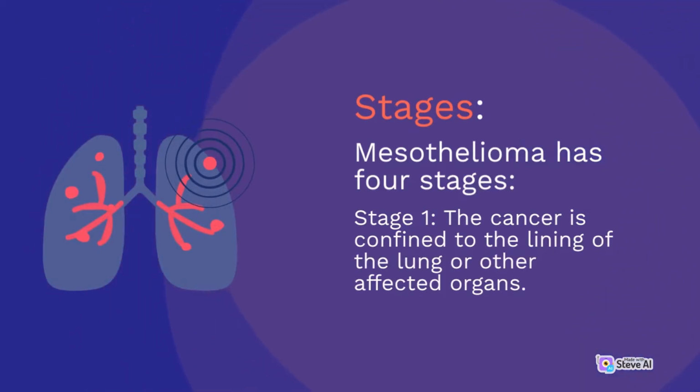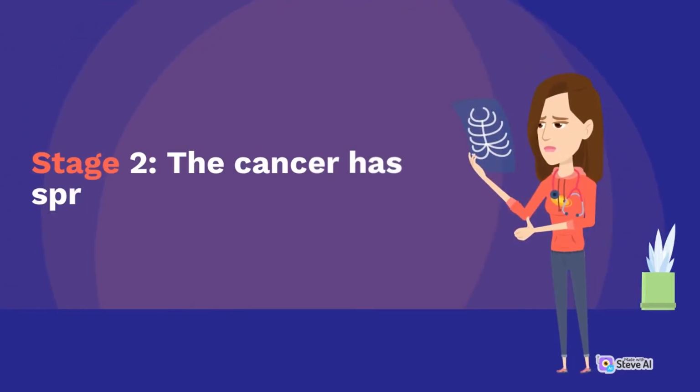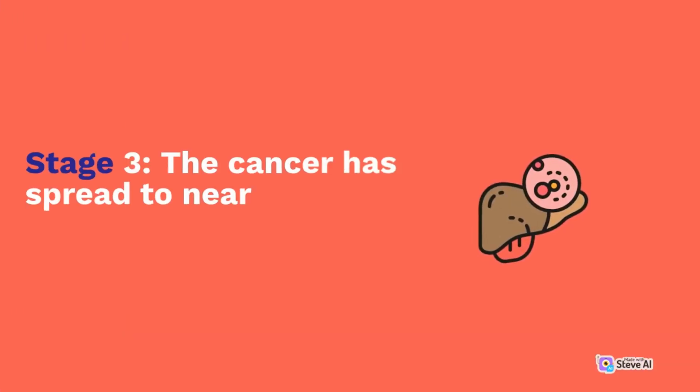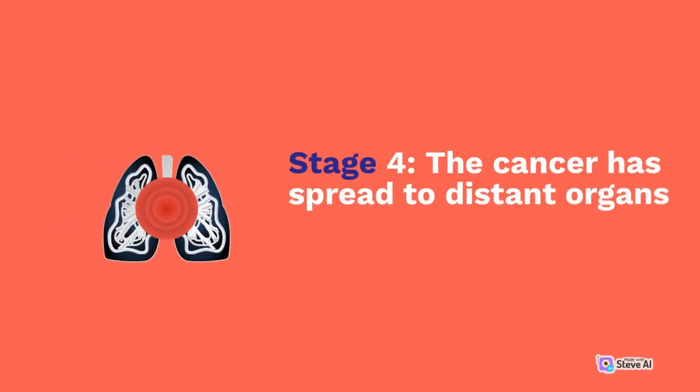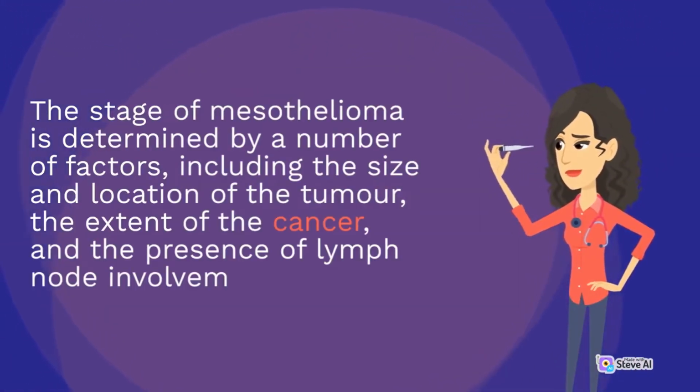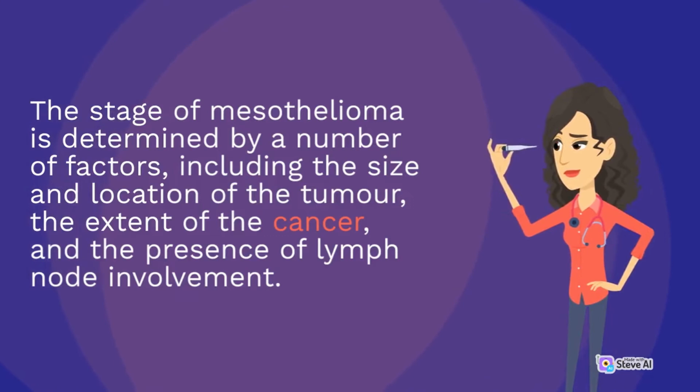Stages. Mesothelioma has 4 stages. Stage 1, the cancer is confined to the lining of the lung or other affected organs. Stage 2, the cancer has spread to the nearby lymph nodes. Stage 3, the cancer has spread to nearby tissues or organs. Stage 4, the cancer has spread to distant organs or tissues.